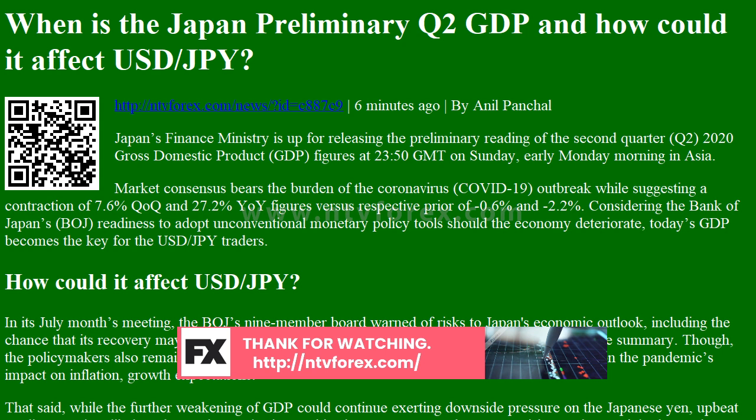About the Japanese Q2 preliminary GDP. The gross domestic product released by the Cabinet Office shows the monetary value of all the goods, services, and structures produced in Japan within a given period of time. GDP is a gross measure of market activity because it indicates the pace at which the Japanese economy is growing or decreasing. A high reading or a better than expected number is seen as positive for the JPY, while a low reading is negative.